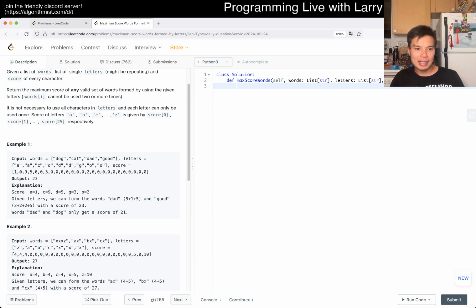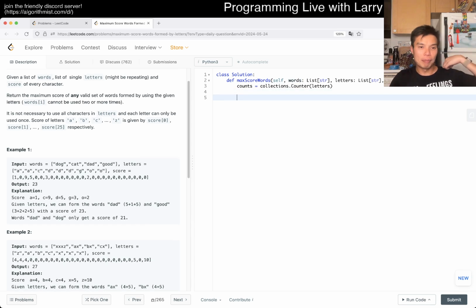So we have all these letters. We could just put them in a collection. So we have count is equal to collections.Counter of letters. Don't have to think about it too much. Score is from a to z, and words, right? So now we just have to do a brute force thing, right?